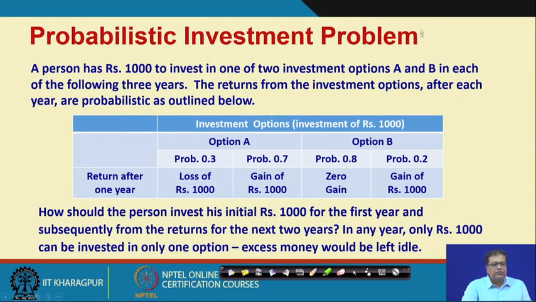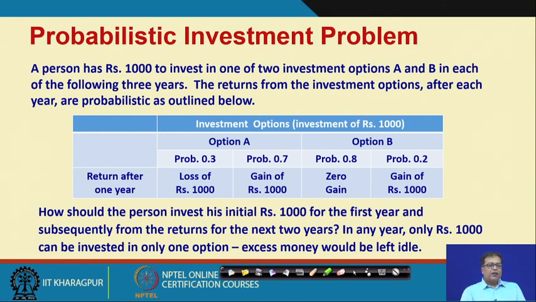So, let us see the problem. A person has rupees 1000 to invest in one of two investment options A and B in each of the following 3 years. The returns from the investment options after each year are probabilistic as outlined below.